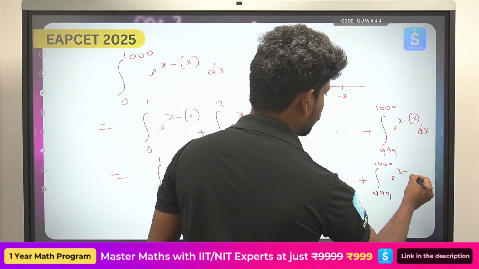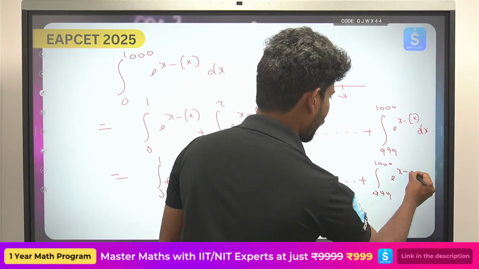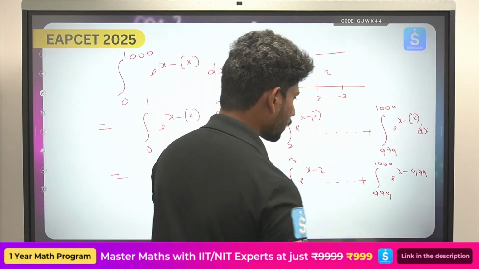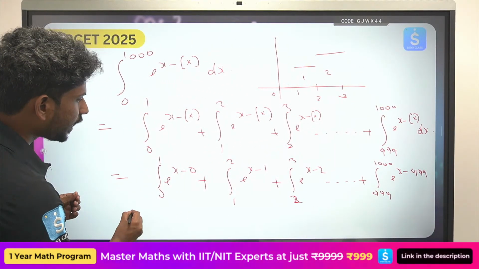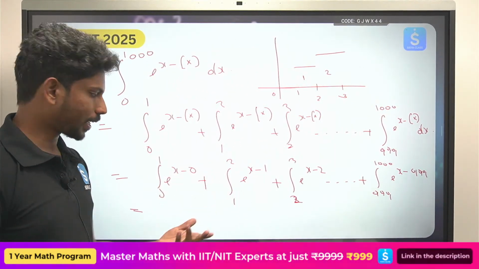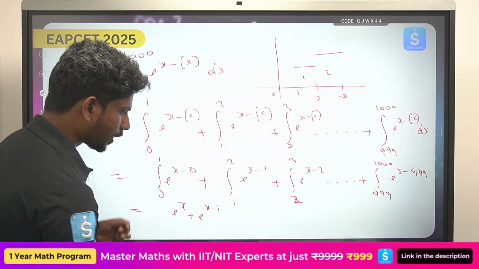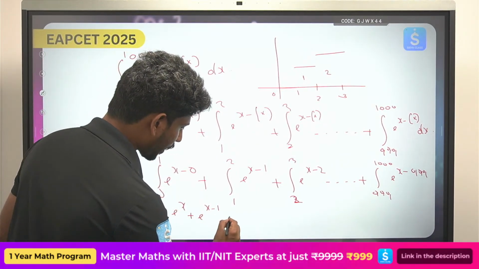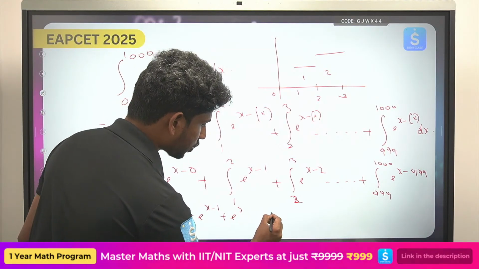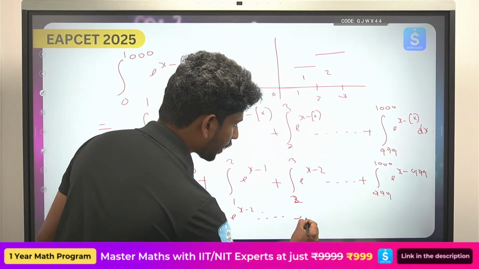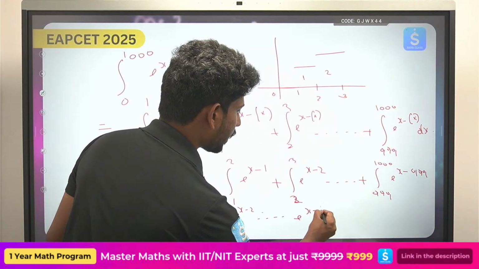e power x minus, you can take, x minus 999. Okay, so if you integrate this, we will again be getting e power x only. So e power x plus e power x minus 1, so again you will be getting e power x minus 2, up to and so on e power x minus 999.